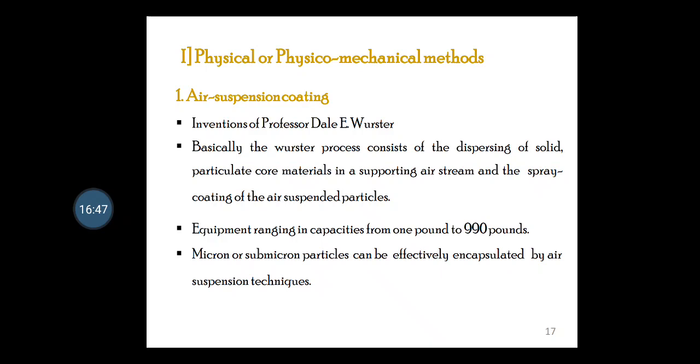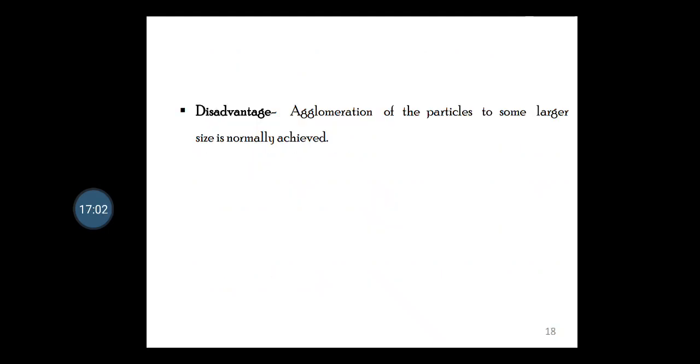The equipment ranges in capacity from 1 pound to 990 pounds, and micron and submicron particles can be effectively encapsulated by this air suspension technique. This technique is also called the fluidized bed process. The disadvantage of this method is that agglomeration of the particles to some larger size is normally achieved. So we have to think about this while manufacturing our microencapsulation by means of the fluidized bed or air suspension technique. Agglomeration is the main hurdle, and we have to keep in mind how to avoid forming it.